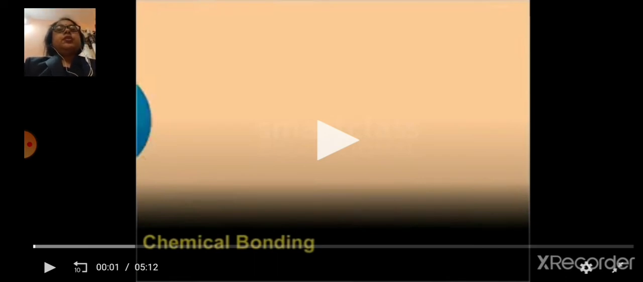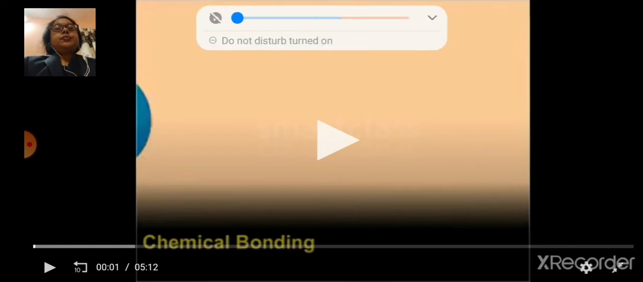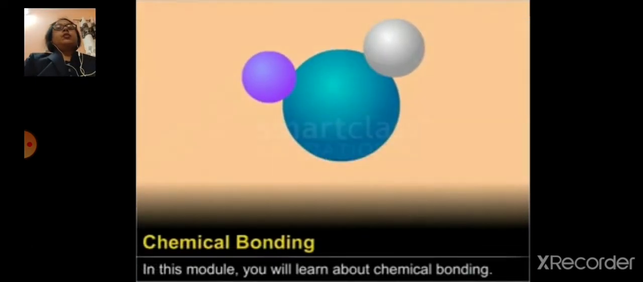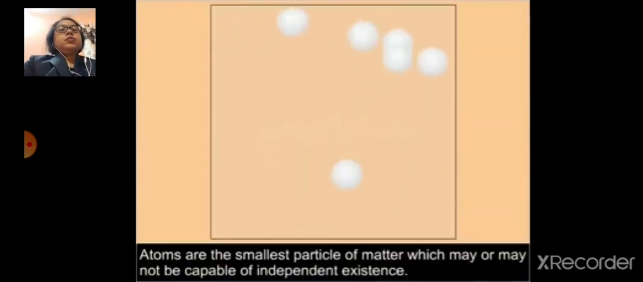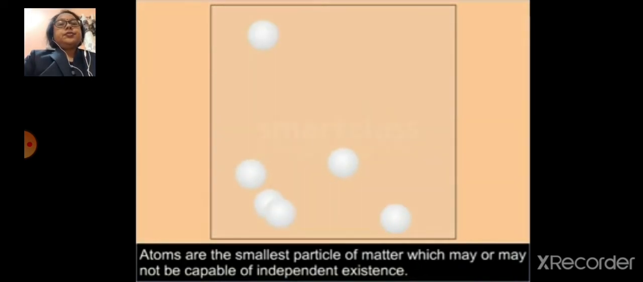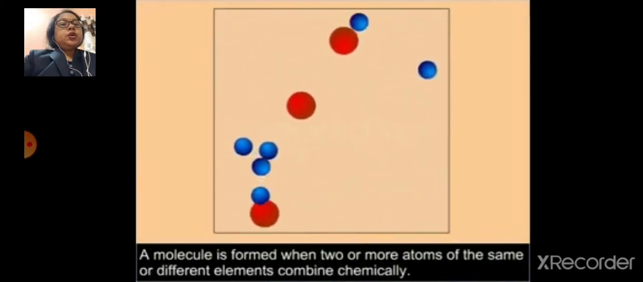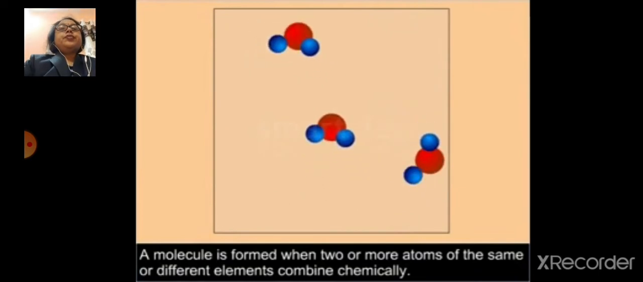So today's topic is chemical bonding. Atoms are the smallest particles of matter which may or may not be capable of independent existence. A molecule is formed when two or more atoms of the same or different elements combine chemically.